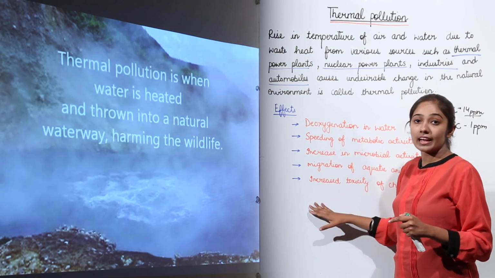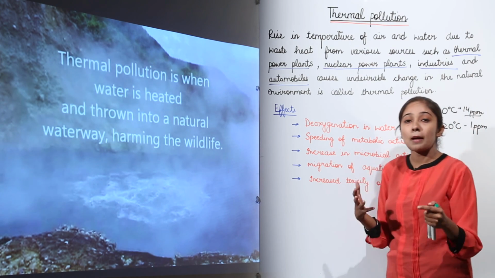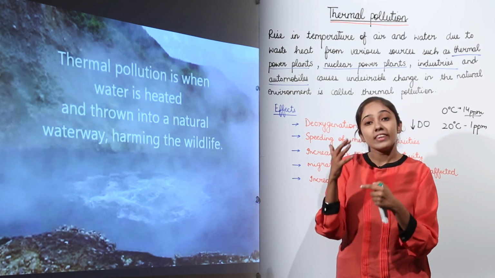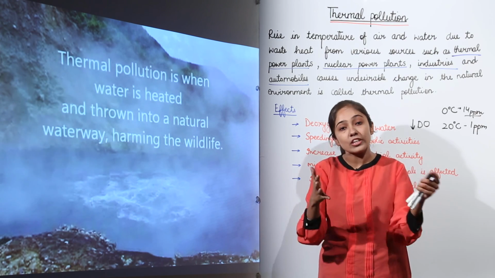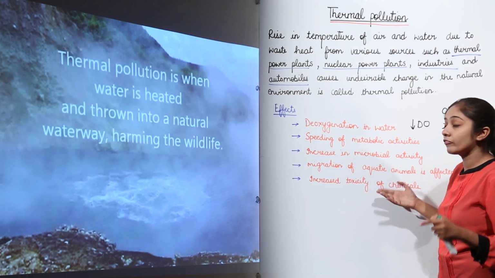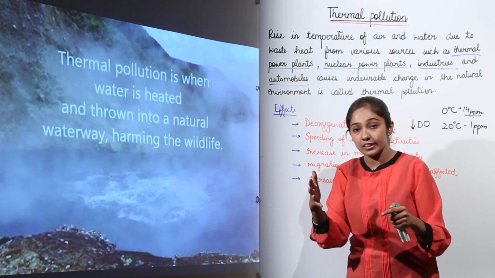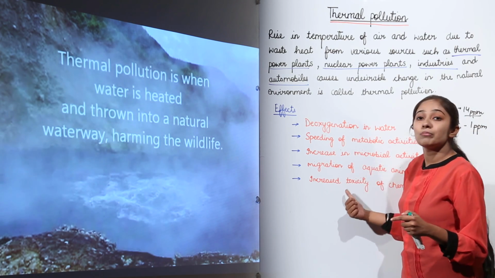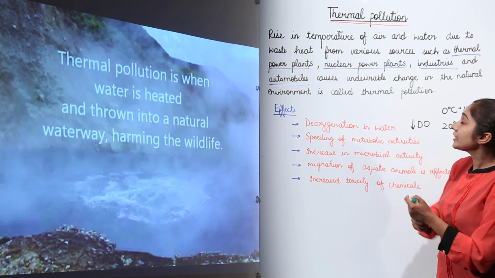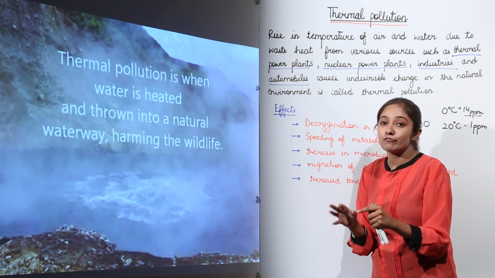Then the next effect that this thermal pollution can produce is the increased toxicity of chemicals. Now what happens when the temperature is increased? The chemical reactions actually speed up. When they speed up, this is going to lead to deterioration of some other processes. So thermal pollution leads to increased toxicity of chemicals. For example, rusting of iron can be sped up when the temperature of water is quite high. So toxicity can be increased when we talk about the increase in the temperature of that water body. So this is thermal pollution which can directly influence the aquatic life forms, right?